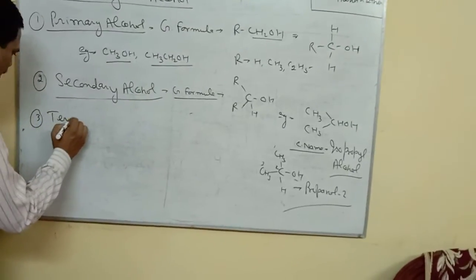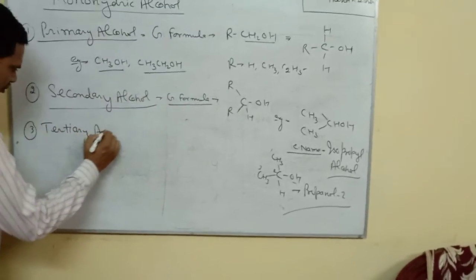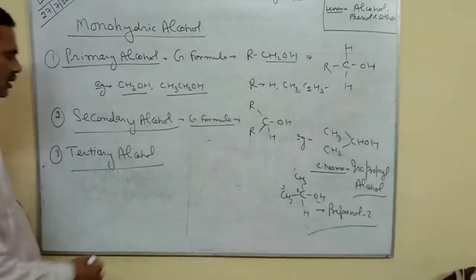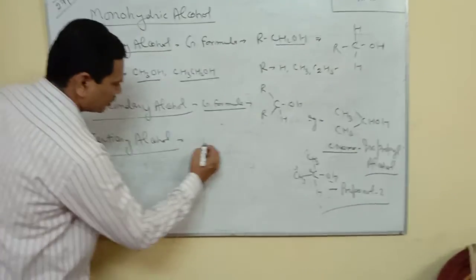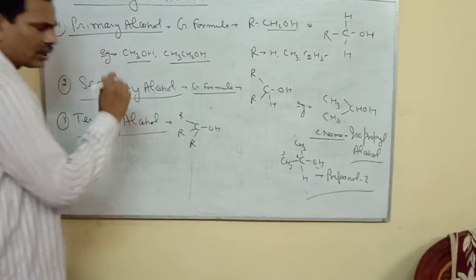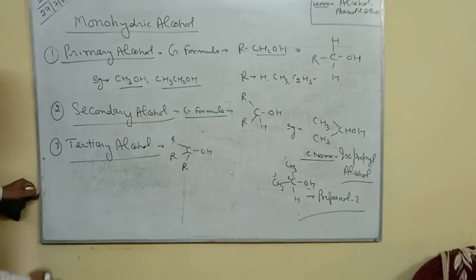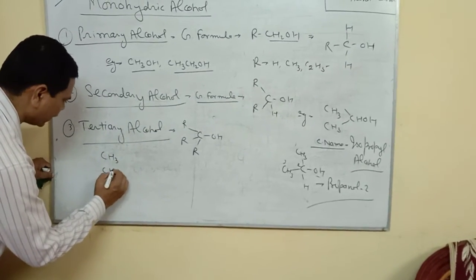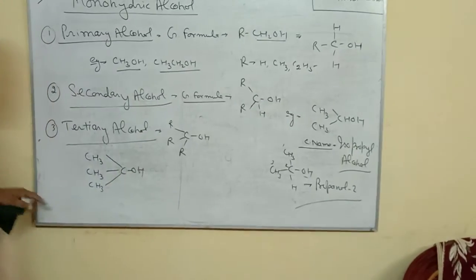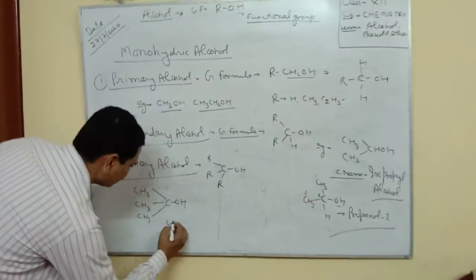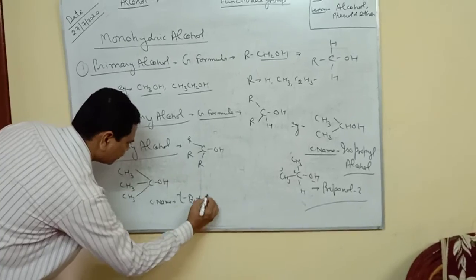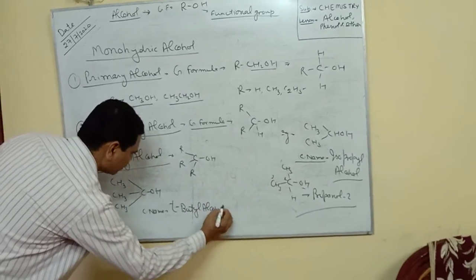Now we come to the tertiary alcohol. In a tertiary alcohol, the carbon atom which is linked with the OH group has three alkyl groups. It has no hydrogen atom bonded with the carbon atom to which the OH group is bonded. An example is (CH3)3C-OH. Its common name is tertiary butyl alcohol.